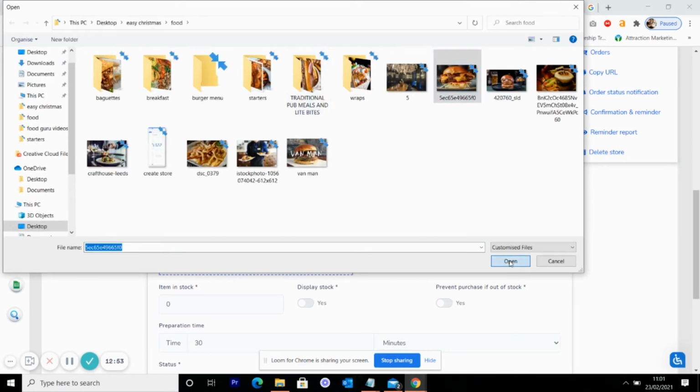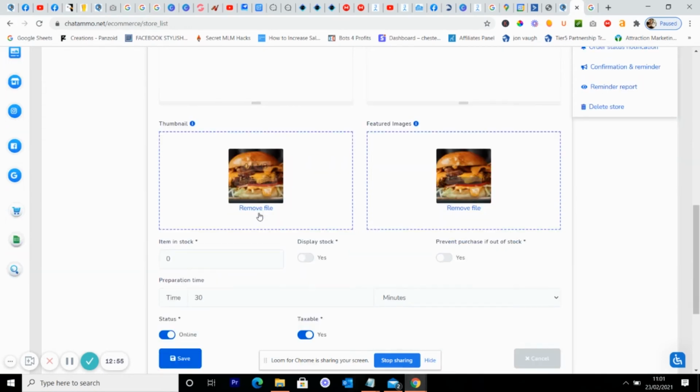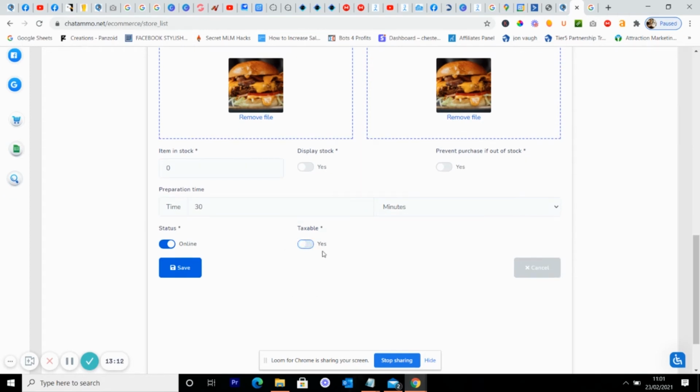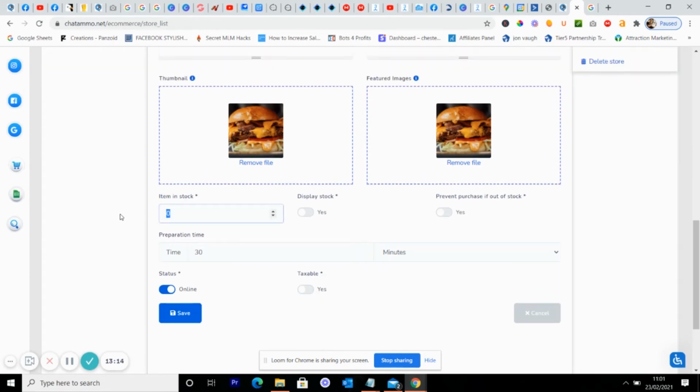So now what you can do is you can have how many are in stock. You could make your stock high or low, and once it's out of stock, you can say, no more. So it'll be down to the last few and all the rest of it. So it's all cool. Status online, it's taxable, and we've got 35 of these in stock for today. So you can go in there and change it on a daily basis if you wanted to.